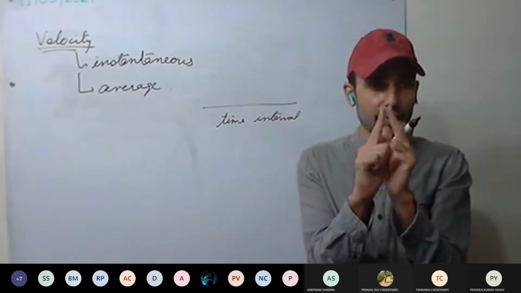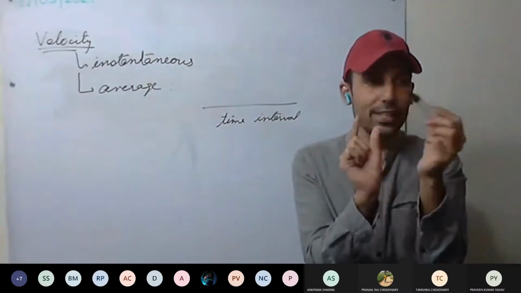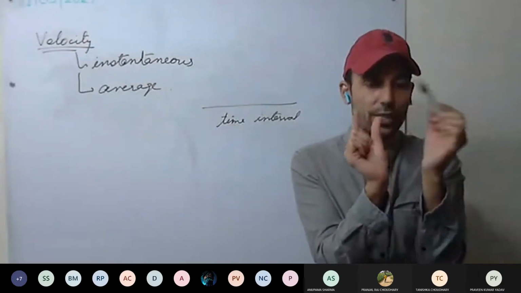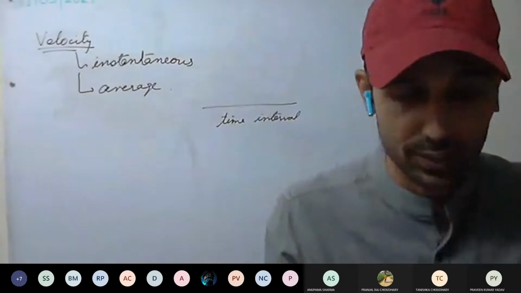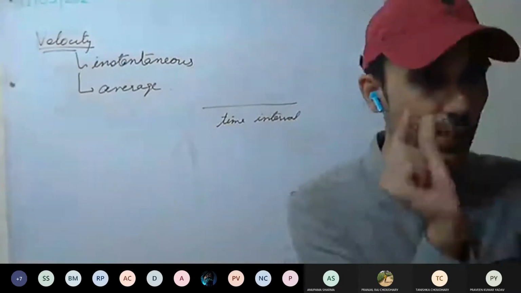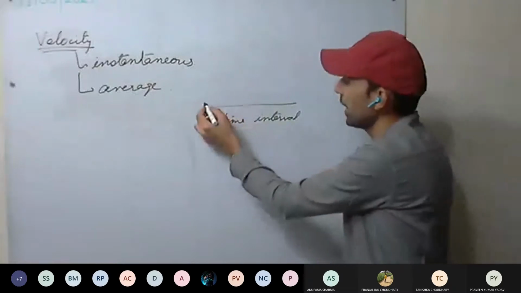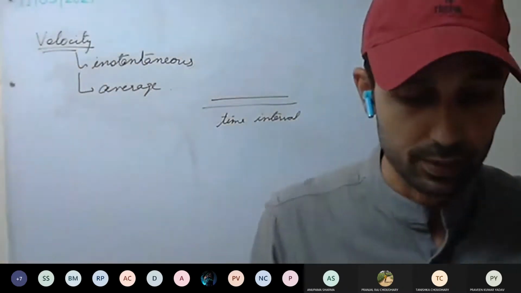Time interval as we have taken very small. So if there is any direction change, we can neglect it because in a very, very small time no direction change is there. Very small time we are considering. That means we'll see that no direction is changing. That is, motion during this interval does not have the direction change, and we measure the distance traveled or the displacement.